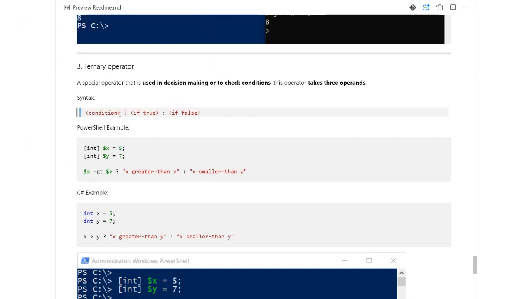So the biggest use case of the ternary operator is to avoid using if and else. If we have a small if and else logic, we can try to convert it using a ternary operator, and we can have a single line of logic. I showed you that example using a Boolean value, where depending upon true, I converted it to 0 or 1. So that is one strong use case of ternary operators.